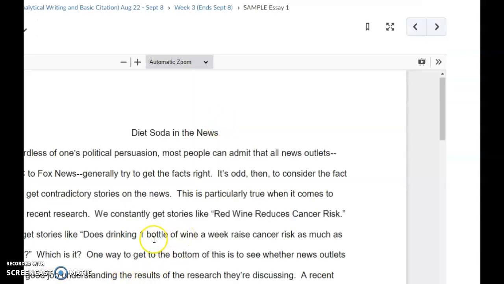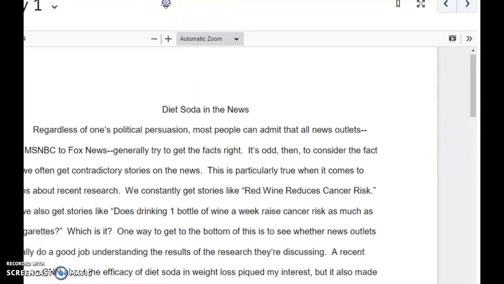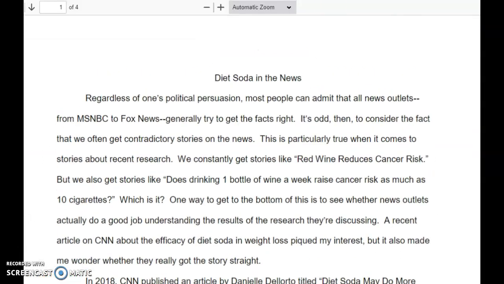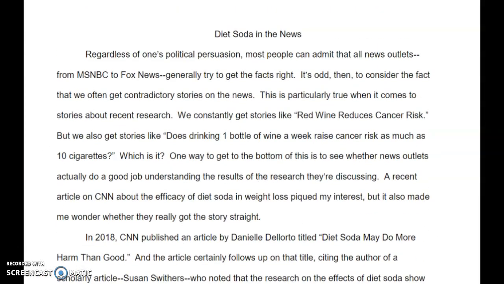This is an actual example from one of my classes. So you can see a good example of what it looks like, what I'm looking for here. And you can focus in on like the introduction. How is this introduced? How is the article discussed? How are the popular and scholarly article compared?